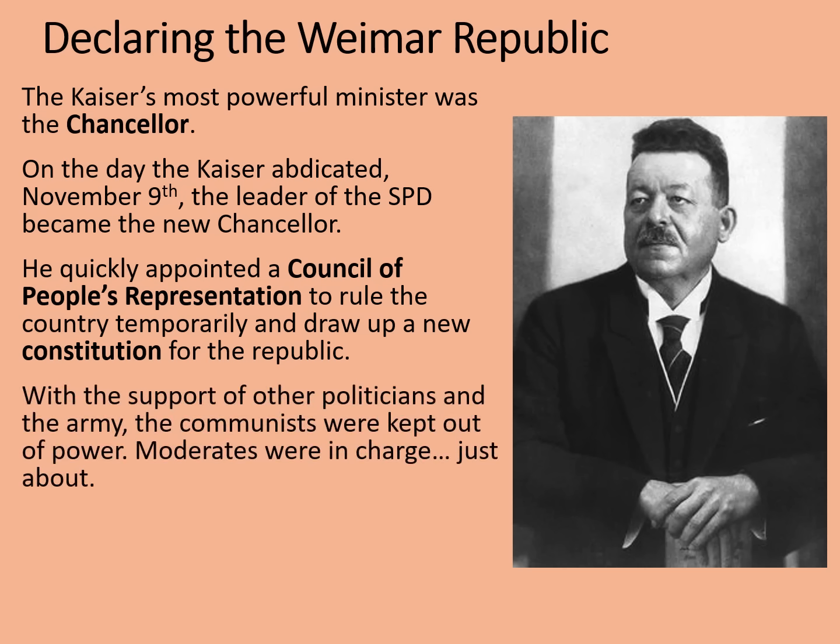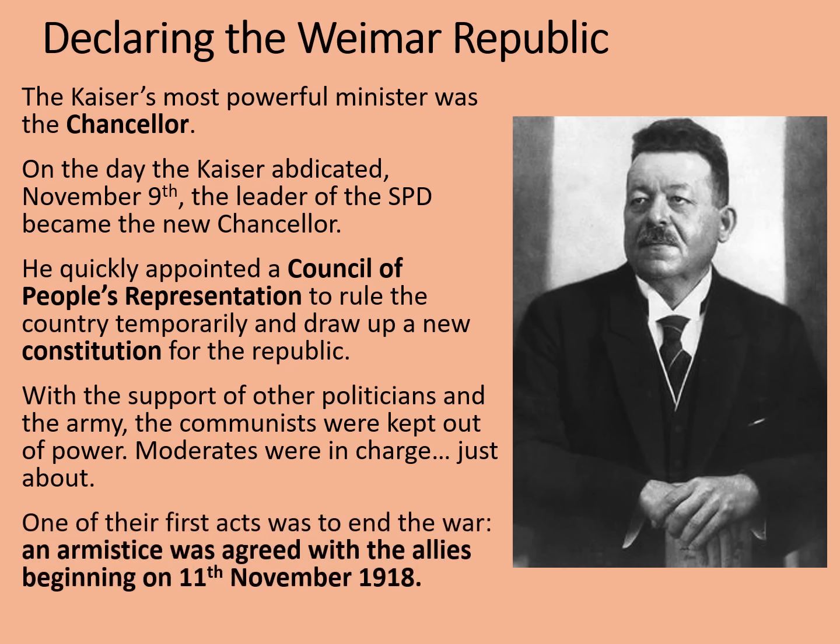With the support of other politicians and the army, the communists were kept out of power. Moderates were in charge, but only just. One of their first acts was to end the war, so that they could concentrate on Germany's problems and stop the bloodshed. An armistice was agreed with the Allies beginning on the 11th of November 1918. However, an armistice is actually a ceasefire. It didn't end the war legally. That would have to come later.